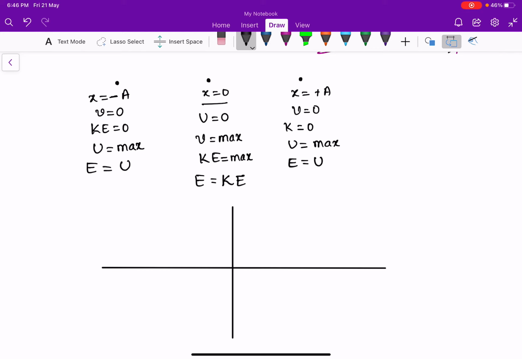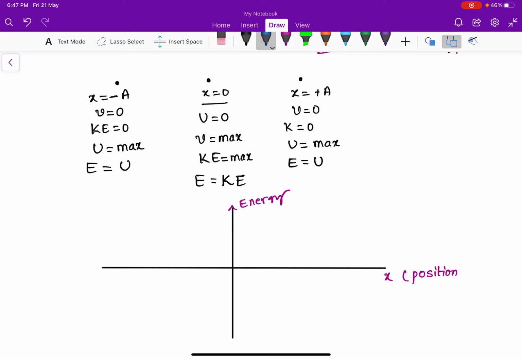Sorry, let this be x, a position versus energy graph. Position versus energy. x is the position.